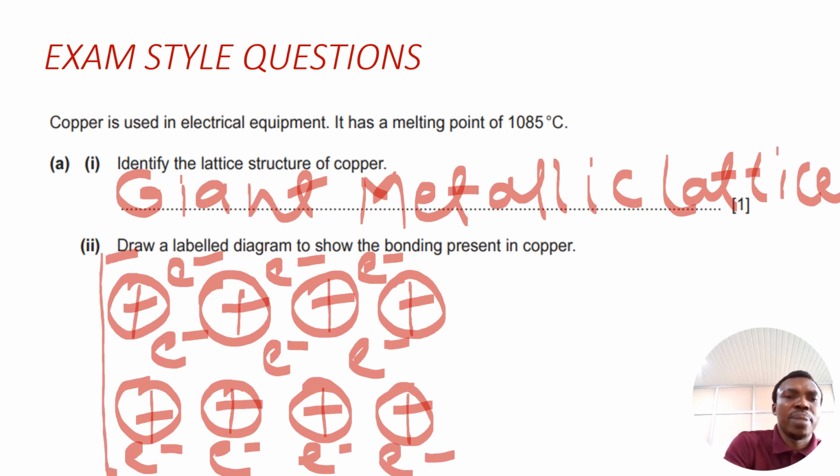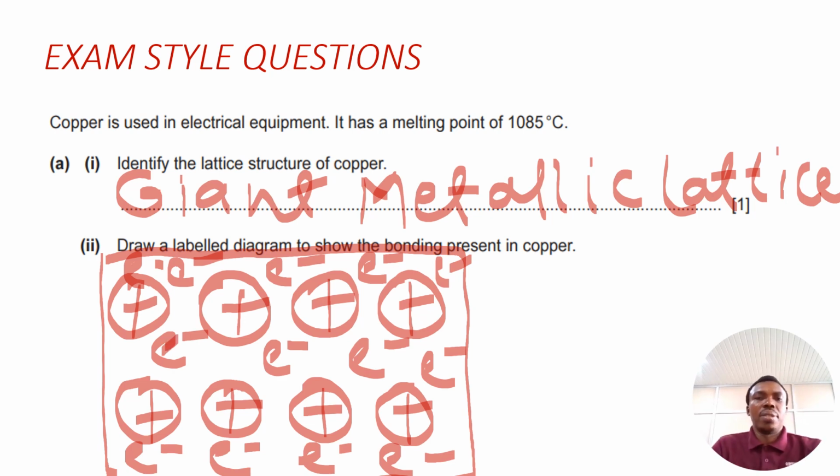So this is a typical metallic lattice, which consists of positively charged ions surrounded by a sea of delocalized electrons. So this is a typical metallic lattice structure of copper.